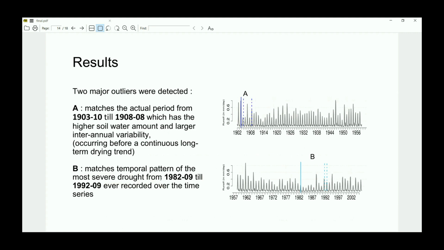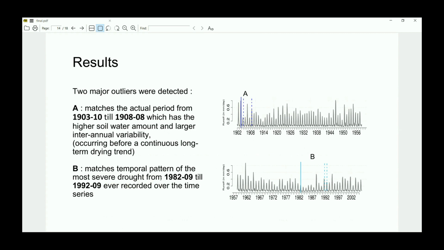The first one is from 1910 till 1988, which, after we analyzed it, we found has a higher soil water amount and larger interannual variability, because in the time series, as time goes on, the trend is down.